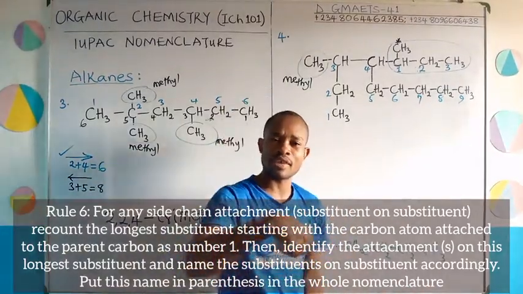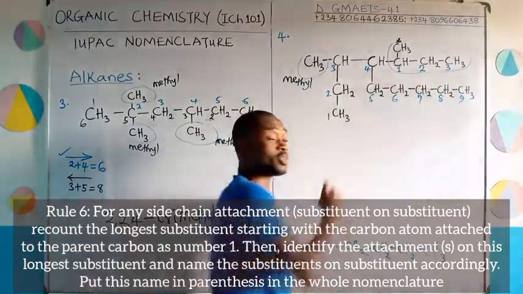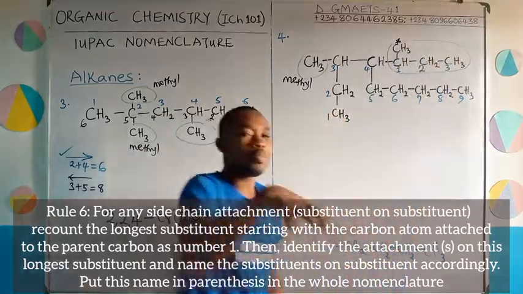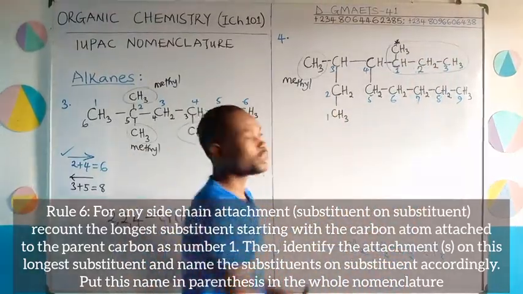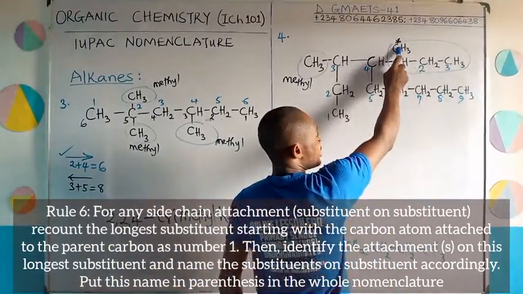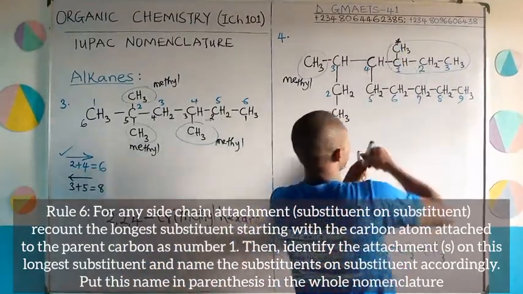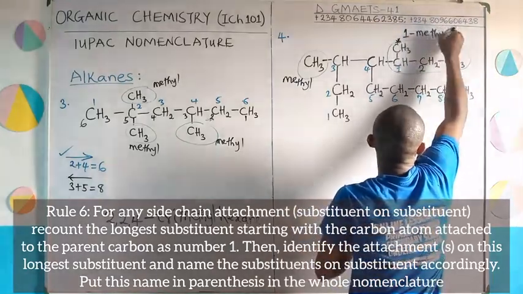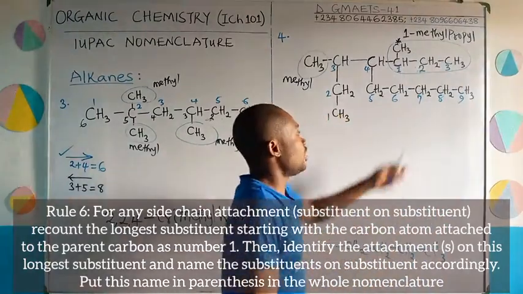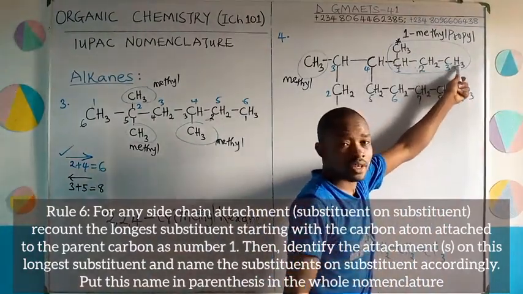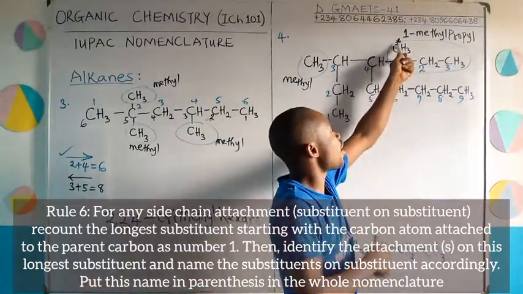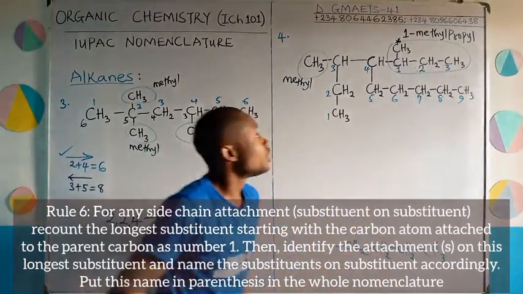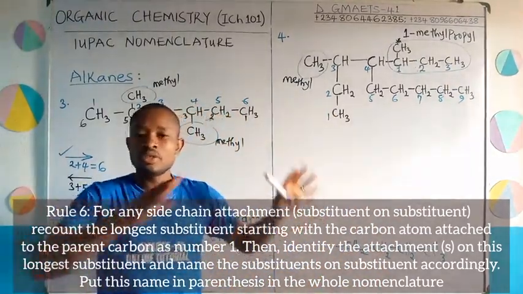Why not replay what I've said while analyzing this part? Because the name of this whole attachment now on IUPAC level is called 1-methyl propyl. Let me indicate it. This whole part is 1-methyl propyl. Propyl is the name of this attachment. And then on carbon number 1 of it, you have this methyl, giving us 1-methyl propyl. And that is what you should know about that.